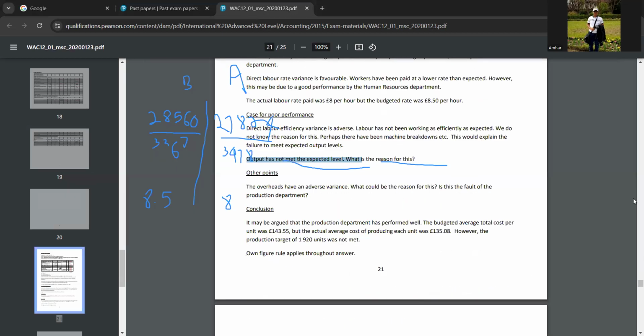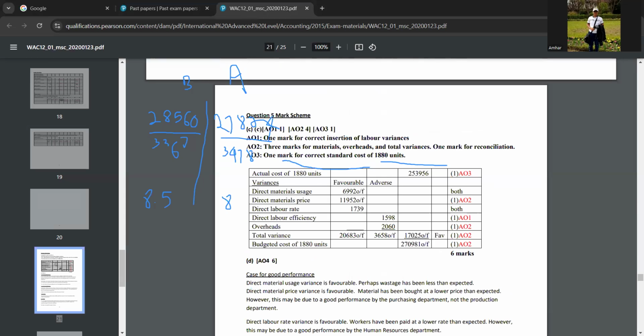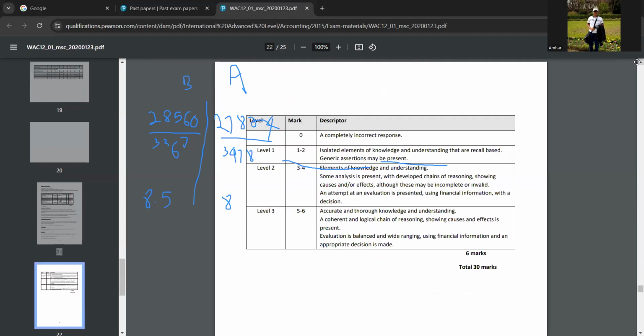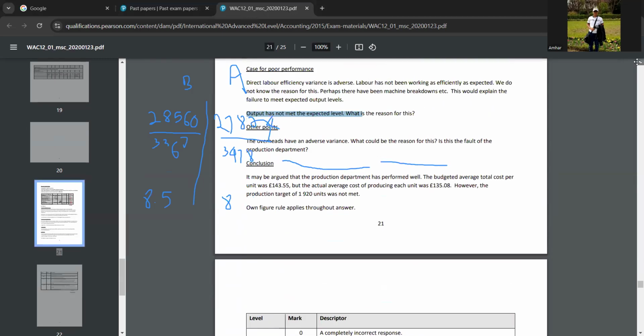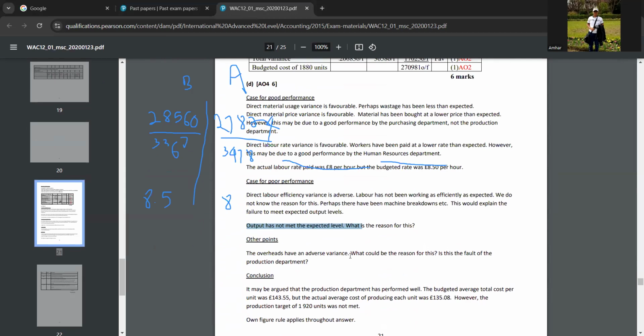Yeah. Okay. So now in this question, they are telling output has not met the expected level. What is the reason for this? So you can tell, even though the per unit cost of material is lower, that is, in brackets you can put budgeted 46 per unit and actual 43 per unit, Jaffna Dose Limited might have experienced shortage of raw materials in the market.